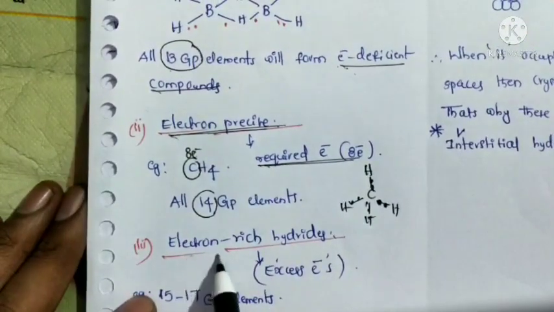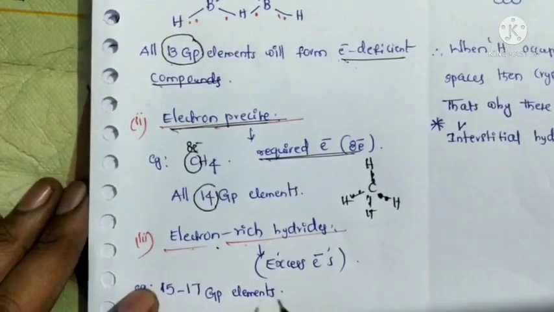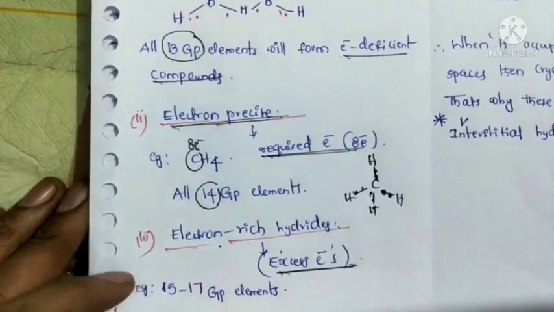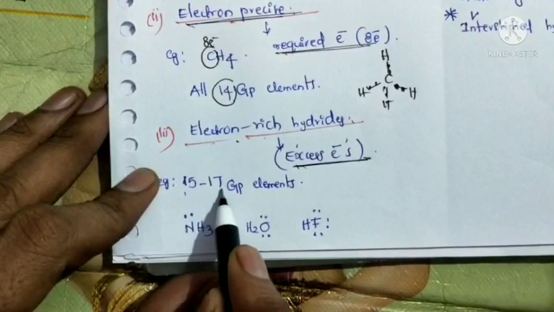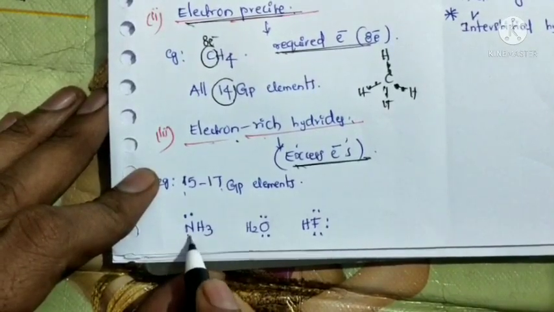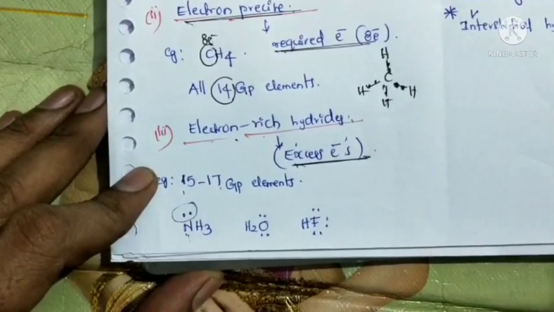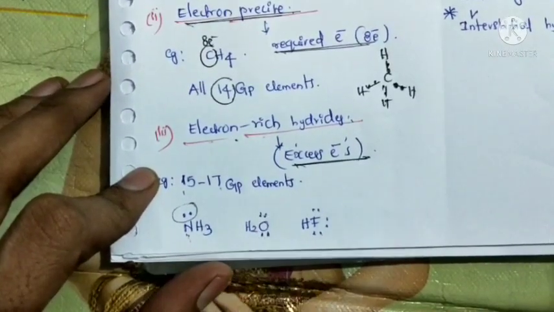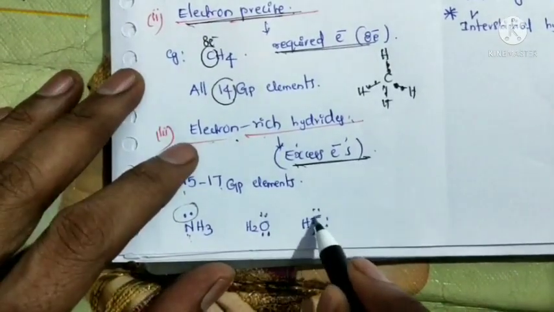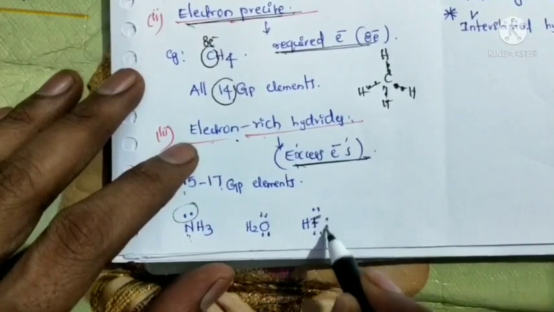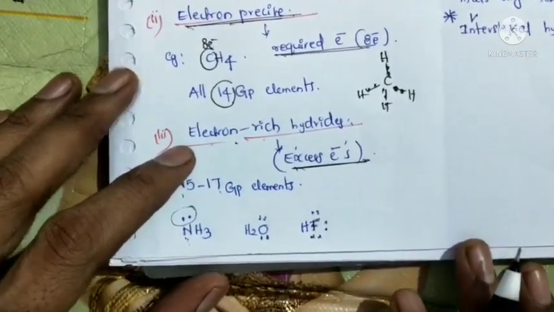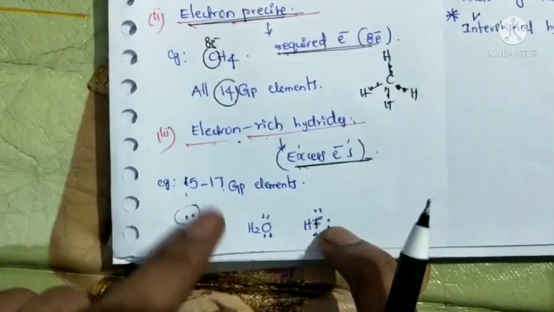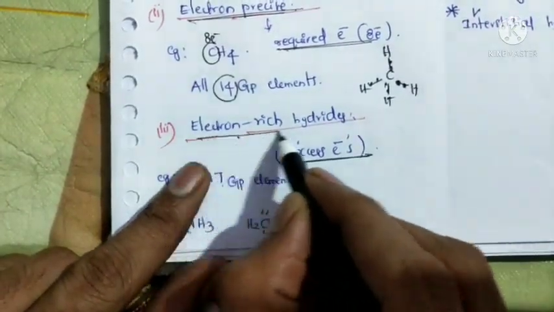And the third one is electron rich hydrides. Excess electrons. Here, groups 15 to 17, that is NH3, nitrogen contains excess electrons, and oxygen contains 2 lone pairs of electrons, excess electrons, and fluorine contains 3 lone pairs of electrons. So excess electrons are there. That's why these hydrides are called electron rich hydrides.